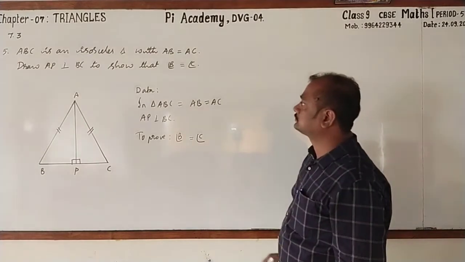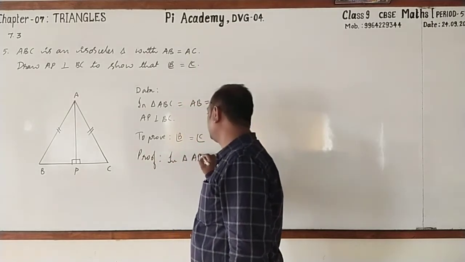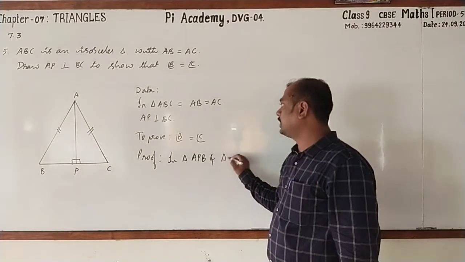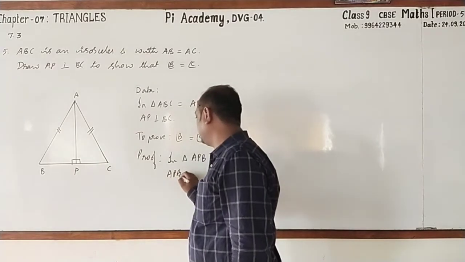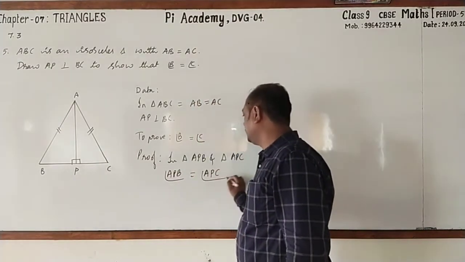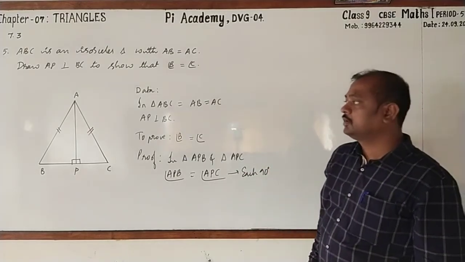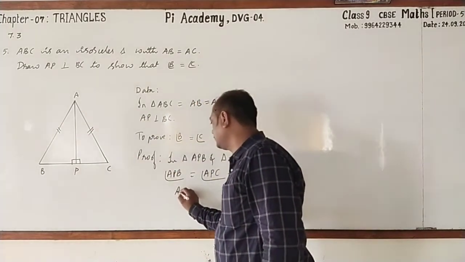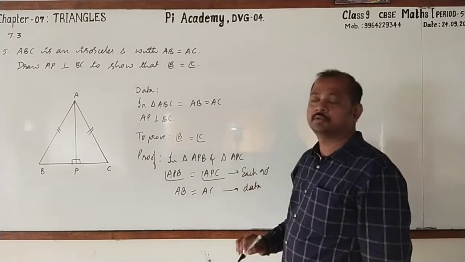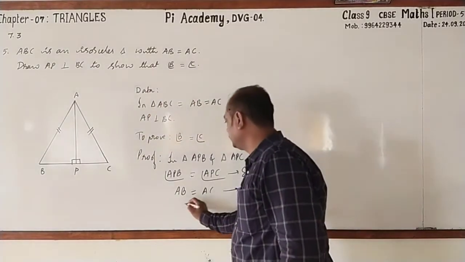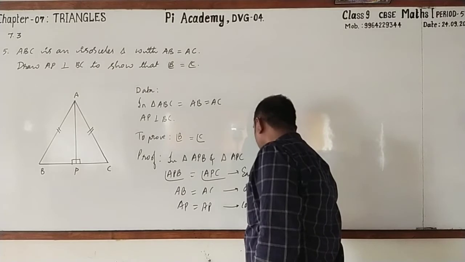Next, proof. In triangle APB and triangle APC, angle APB equals angle APC, so each angle is 90 degrees. Next, AB equals AC. The reason: it is from data. AP equals AP. What is the reason? It is a common side.